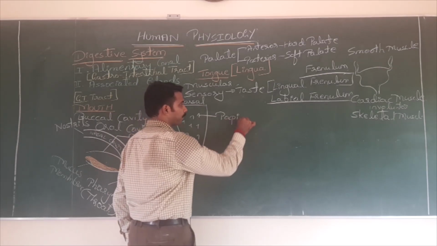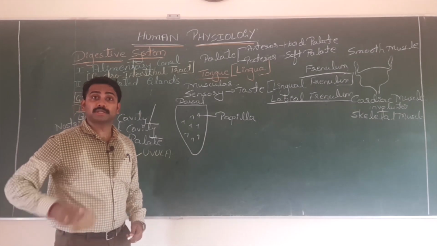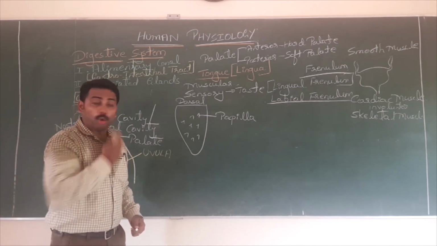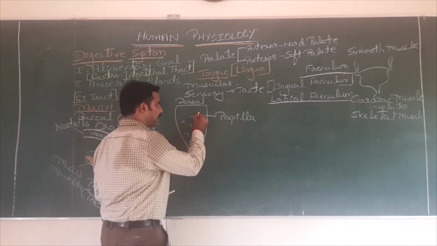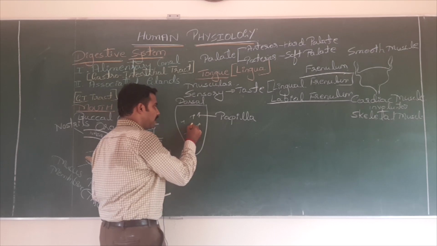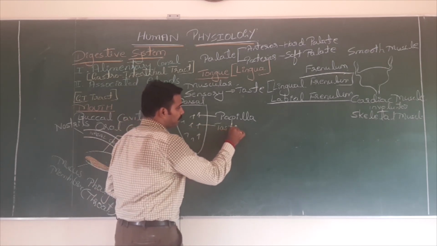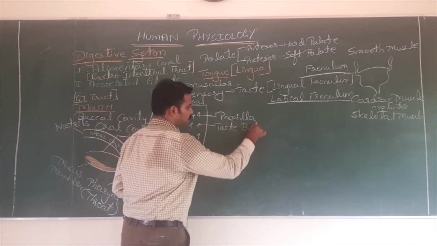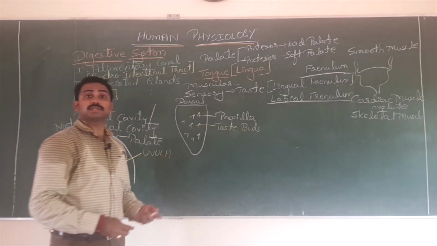Over these papilla, you can see the presence of small microscopic what? Taste buds. Over the papilla, what can be present? Taste buds can be present, right? These taste buds help in sensing the taste. That's it. This is all about NCERT.